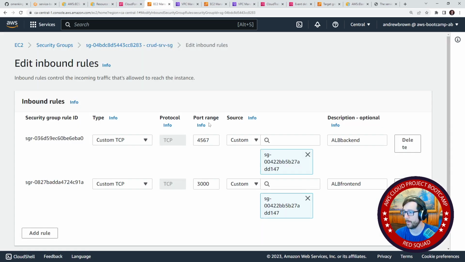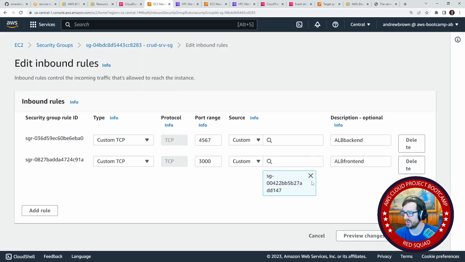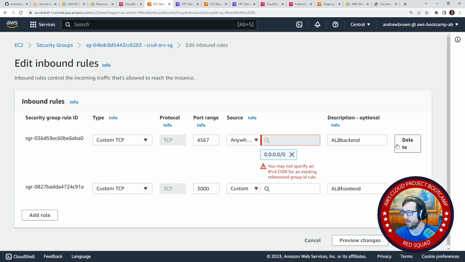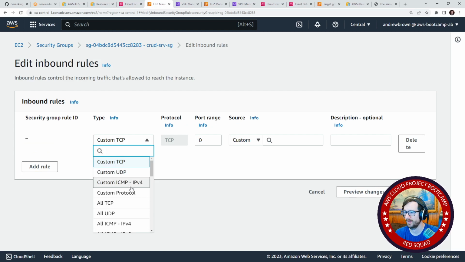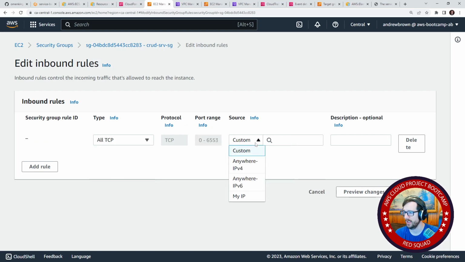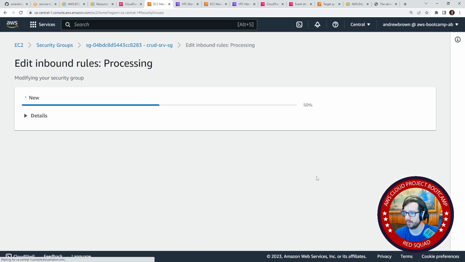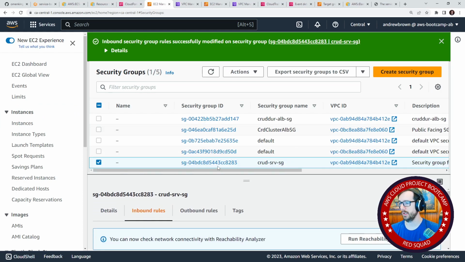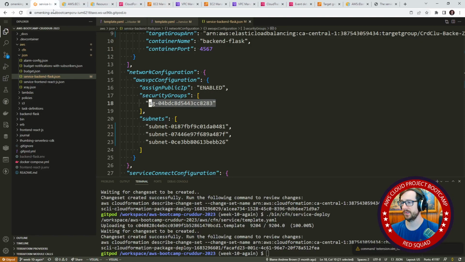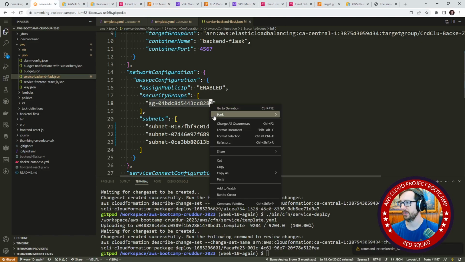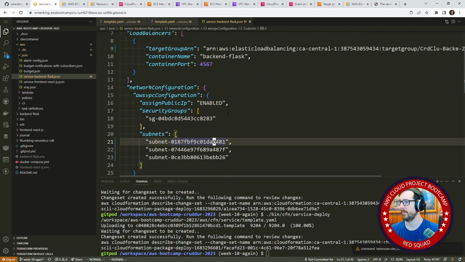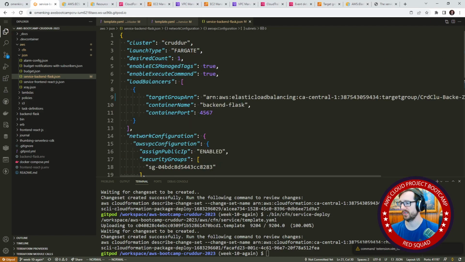Anyway, I'm going to just change this to be from anywhere. Okay, whatever. We'll go all TCP from anywhere for now, IPv4, save the rules. And so we'll go ahead and grab this. We'll paste it in here as such. Oh, it's the same one, great. And so I think that we replaced everything that was necessary. And so what we can do is go ahead and deploy this.